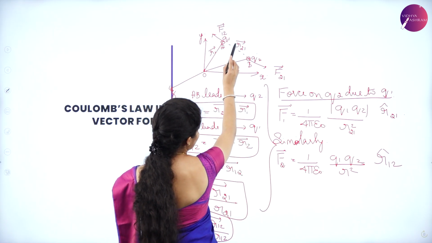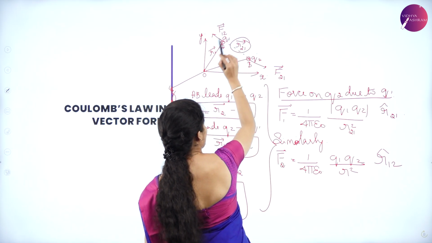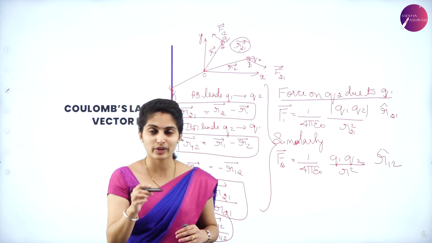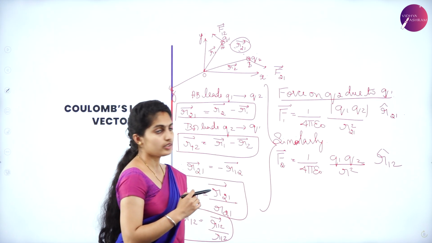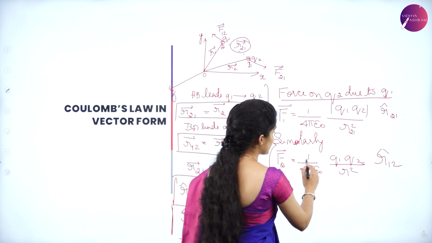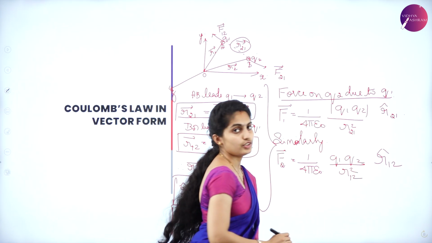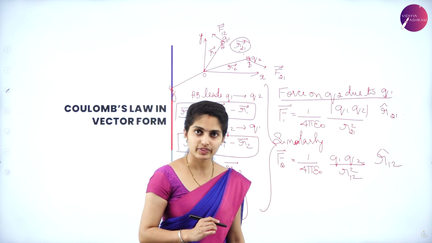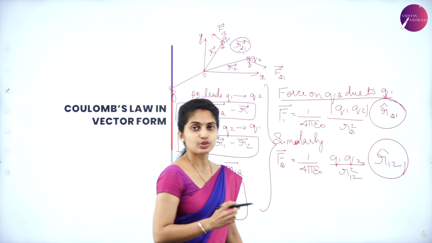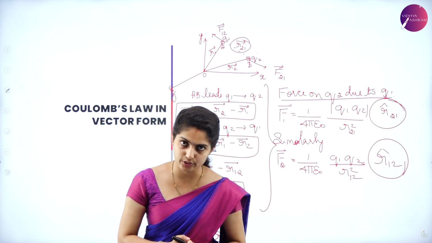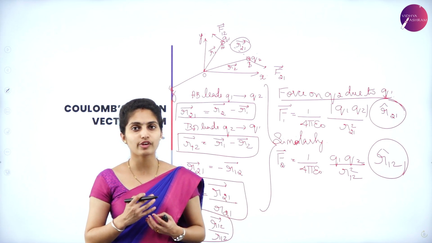So we have along this position R21 vector, and similarly Q2 acting upon Q1, that is negative of R21. Negative of R21 means it is opposite, and that is nothing but R12. So here we have F2 is equal to 1 by 4 pi epsilon naught Q1 Q2 by R12 square and R12 cap. These are the unit vectors which are just used to balance the vector form of any equation. I hope you are clear with Coulomb's law in vector form.